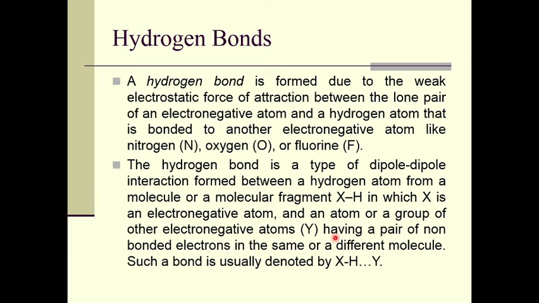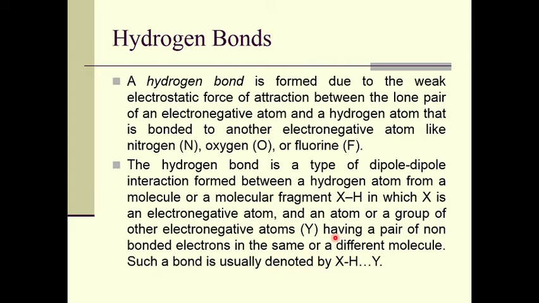So the hydrogen bond is a type of dipole-dipole interaction formed between a hydrogen atom from a molecule or a molecular fragment, call it XH, in which X is an electronegative atom, and an atom or a group of other electronegative atoms, we call it Y, having a pair of non-bonded electrons in the same or a different molecule.